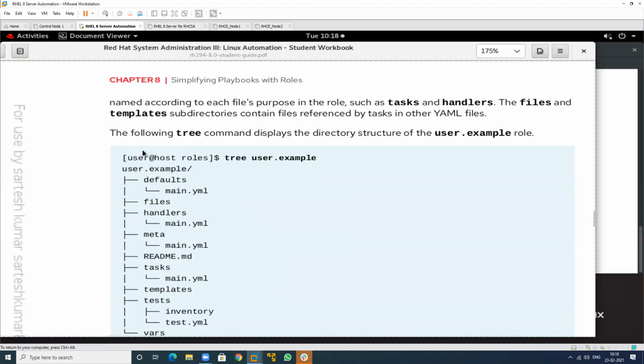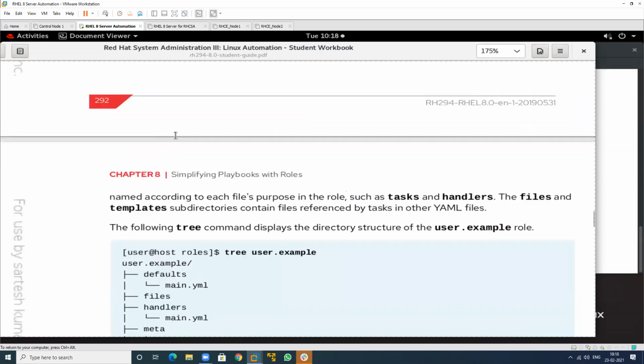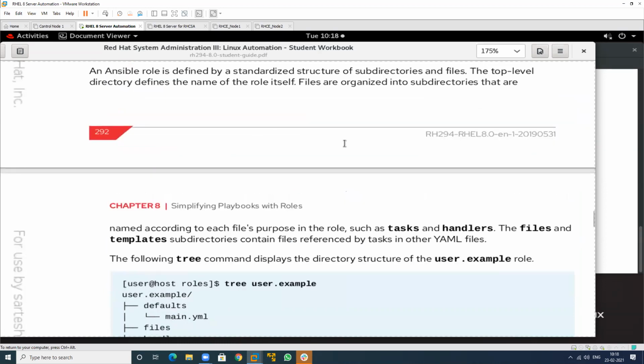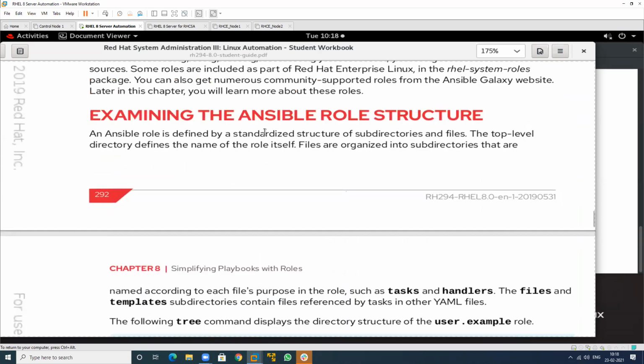See this one: an Ansible role is defined by a standardized structure. We have a predefined standardized structure of subdirectories and files. The top-level directory defines the name of the role itself. Files are organized into subdirectories that are named according to each file's purpose in the role, such as tasks and handlers.